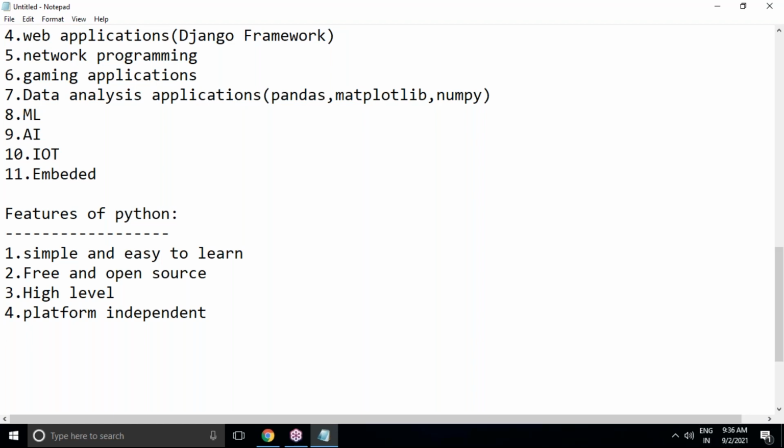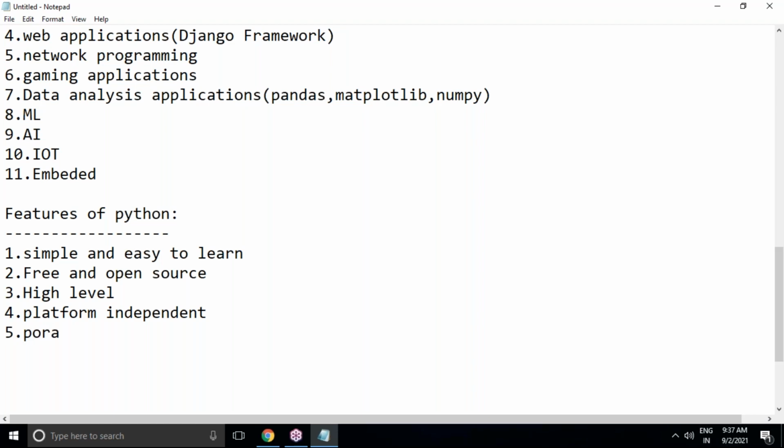It can be run on Windows, Linux or Unix, Mac OS, Solaris, Ubuntu, anywhere. Internally, the PVM, the Python Virtual Machine, is responsible for converting Python code into machine understandable format. That's why it is platform independent. You can use any platform comfortably.